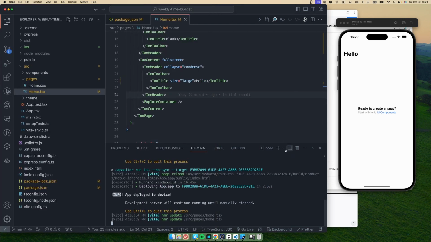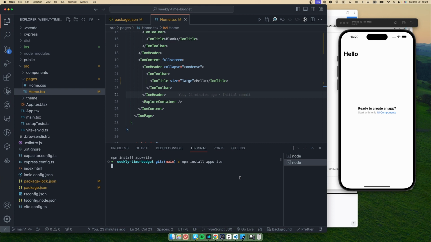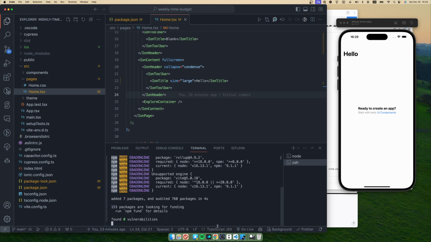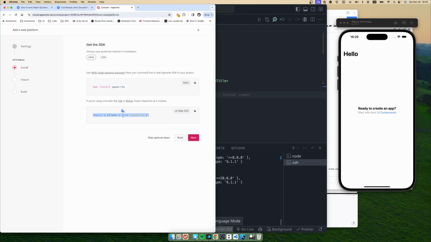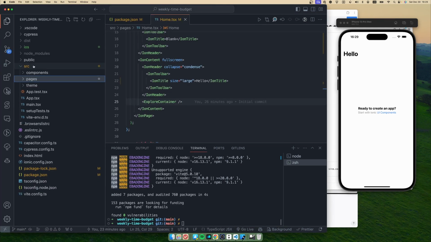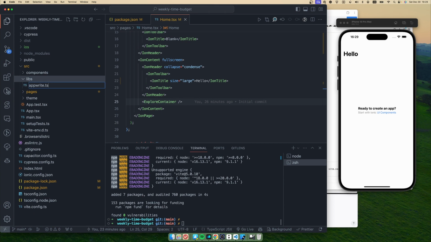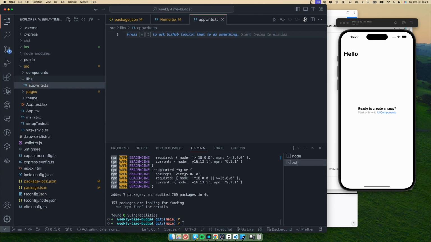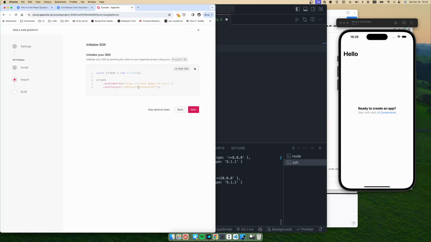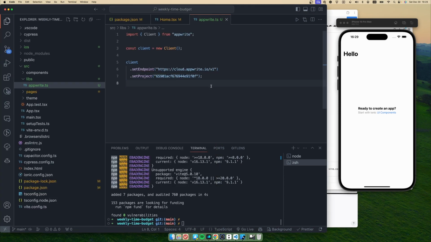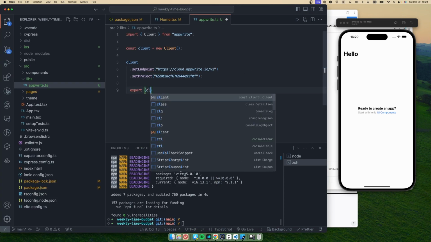So we should install that package. We will create a file called appwrite to initialize Appwrite's library here. And we are going to export that client.